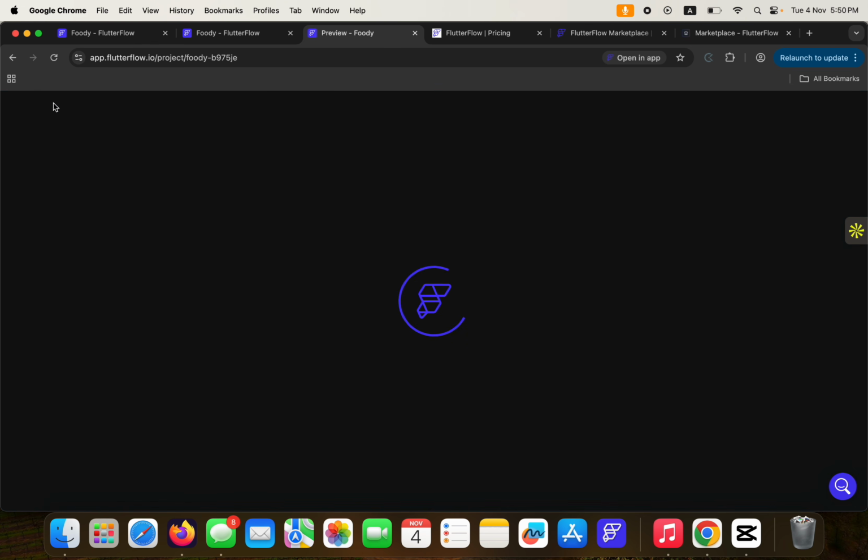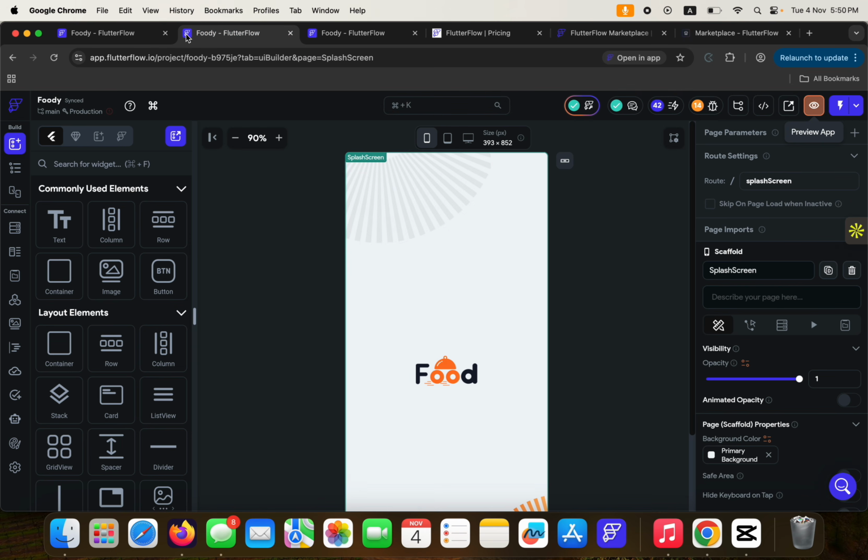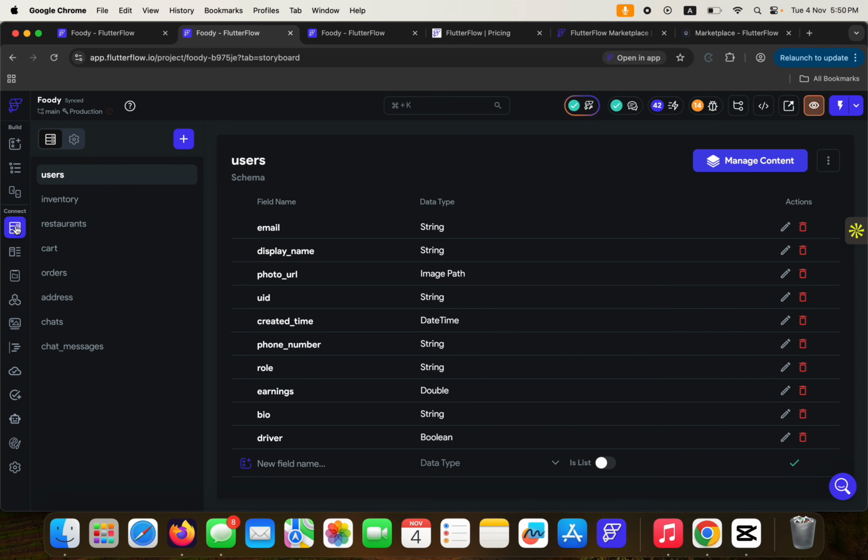Let's go back to our application. Now I've talked about a couple of things here, and then let's go to the widget tree and the storyboard. Now this is the Firestore tab, and here you get to connect your application to Firebase. FlutterFlow doesn't handle the storage of the files that make up your application. It allows you to use either Firebase or Supabase to build your application. Firebase or Supabase handles the authentication, the cloud functions, and helps you run your application properly.